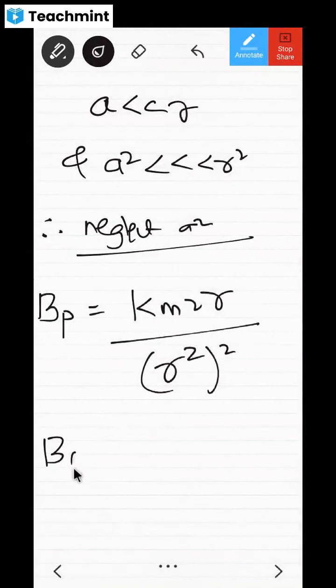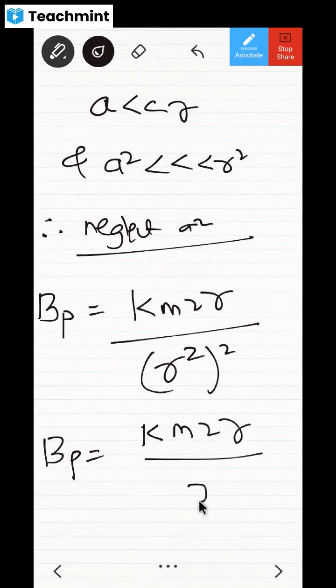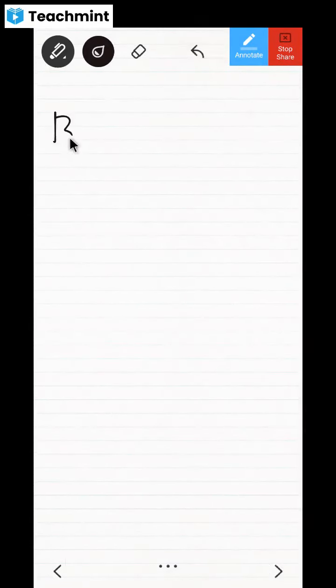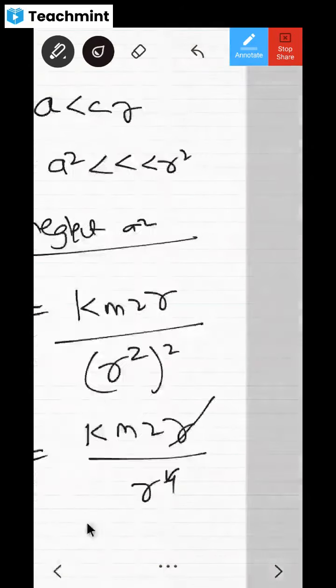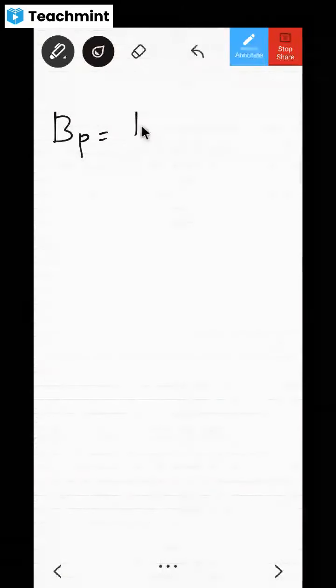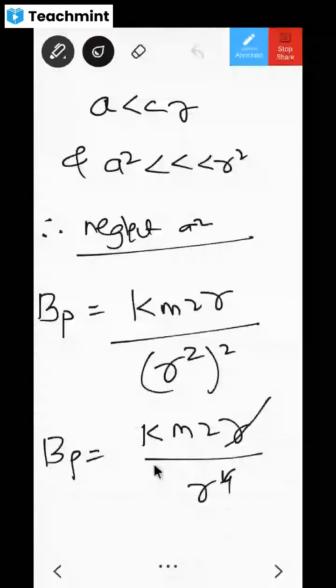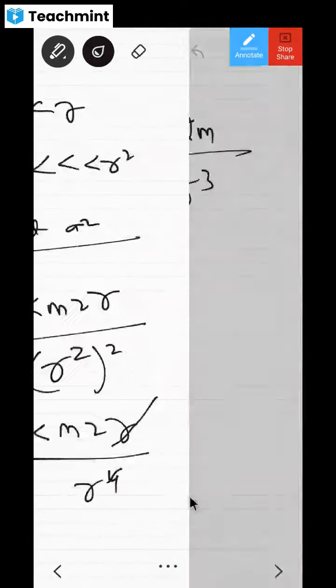Then BP is equal to KM 2R divided by R to the power 4. R to the power 4 means four R's are there in the denominator and one R in the numerator, so one R cancels and R cube remains. So BP, I'll write it as K into M into 2, that is 2M divided by R cube.